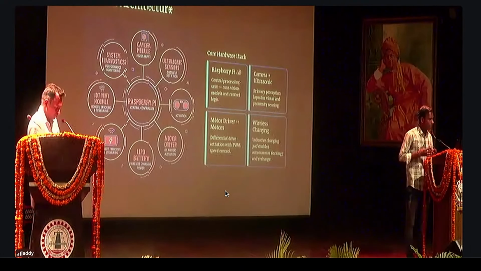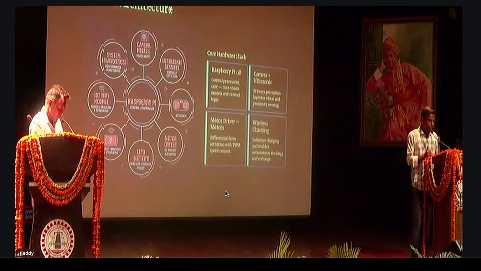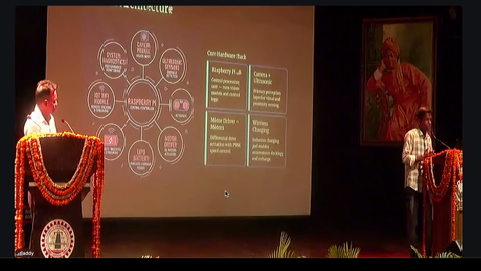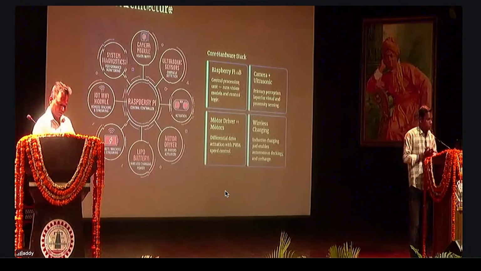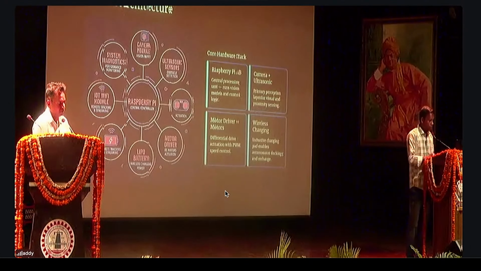So this is the system architecture which I have posted here, which I have explained here. Raspberry Pi is working as the main brain of the system, and the ultrasonic sensors and all others are acting as the eyes, and the motors and the actuators are acting as the muscles. So I have just related it to the human body.